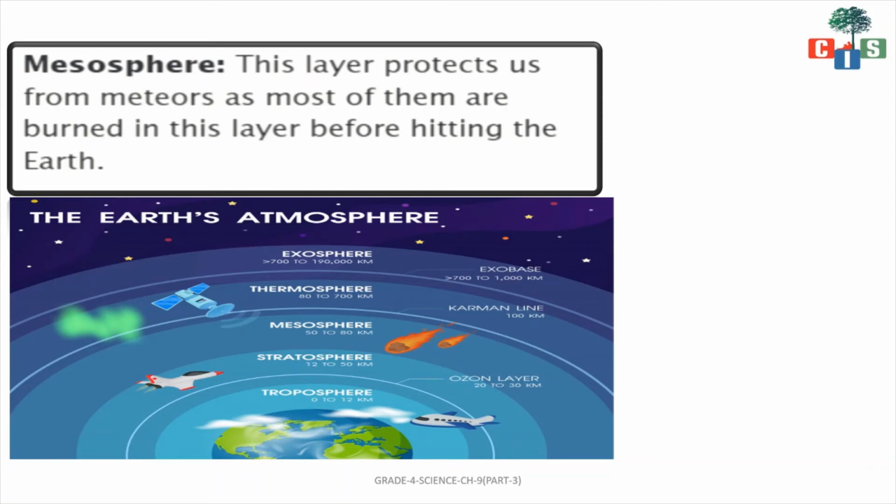Okay, so we know that from the universe certain burning bodies are coming. Yes, and they can come towards our earth and can damage the earth's surface. But these meteoroids are themselves destroyed in the mesosphere. So they cannot come and attack or harm our earth. Okay, so the main work of mesosphere is to protect our earth from meteors. Yes. Now the next layer.